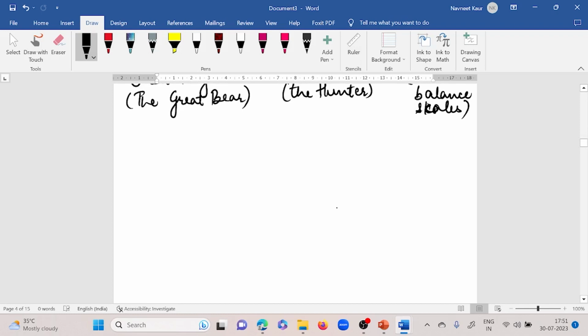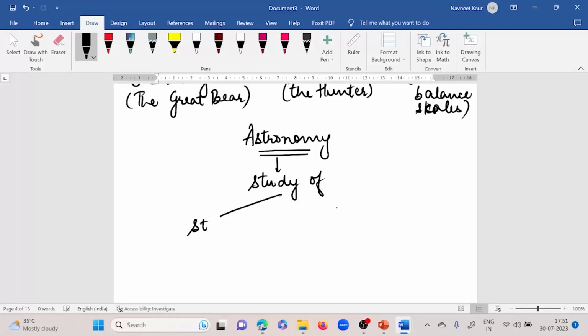Fine. So we are talking about astronomy for so long. Let's see, what do you mean by astronomy? So astronomy is basically the study of stars and other celestial bodies.